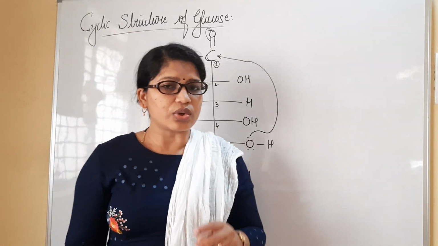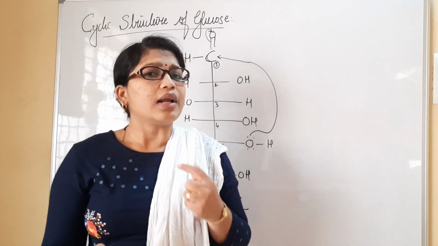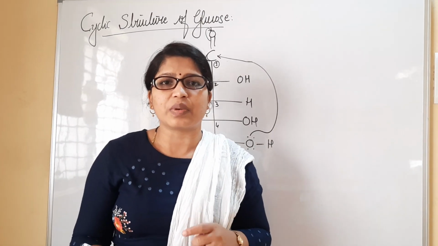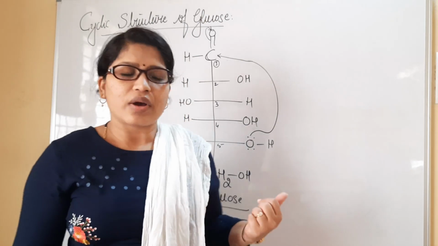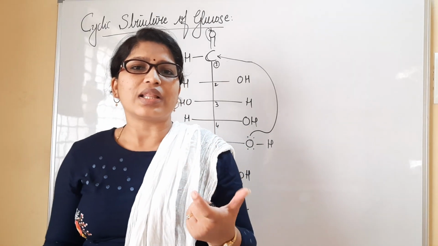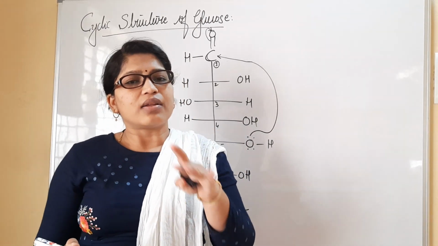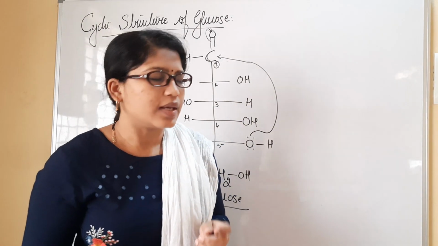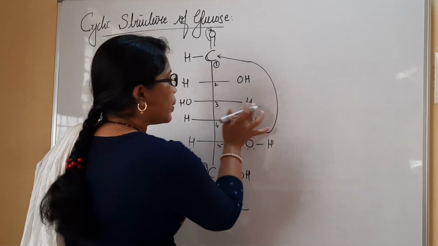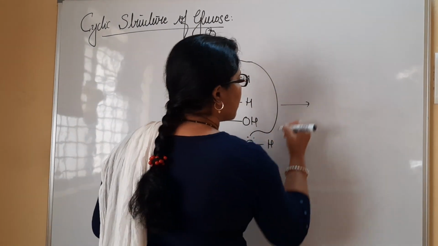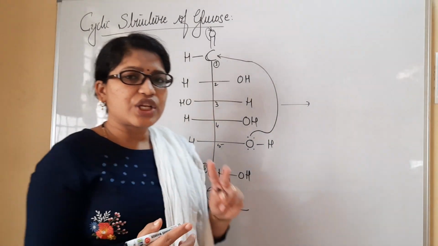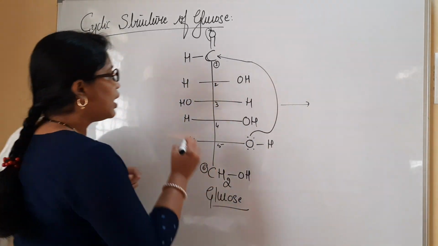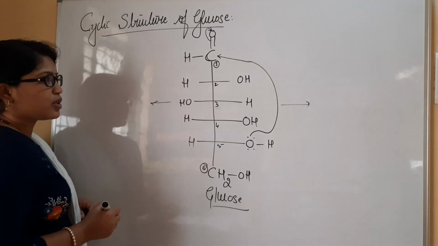We have learned about electron displacement effects in our first PUC chapter, basic principles and techniques. If you are not understanding this one, just go through that. We will understand things clearly, and further we can see how the reaction takes place. Now see here, once the pair of electrons is given here, I must write two forms, stereoisomeric forms. One is the alpha form, the other is the beta form. Let us understand the two forms of this one.